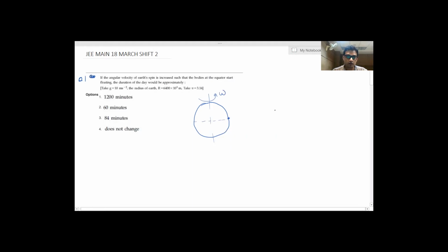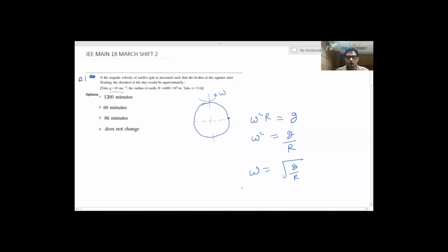So when all the bodies at the equator start floating, it means that the centripetal acceleration, which is given by omega square r, will be equal to the acceleration due to gravity, g. So omega square is equal to g by r. So omega will be equal to under root g by r.